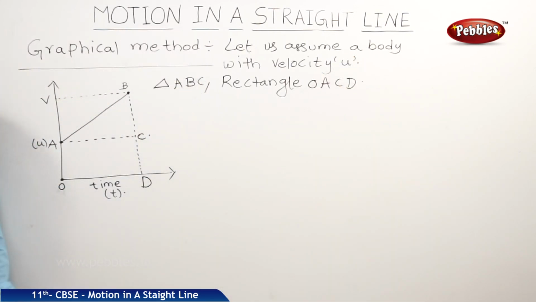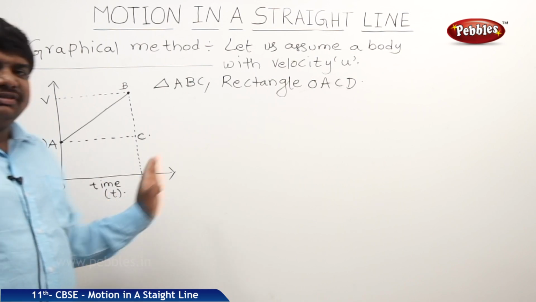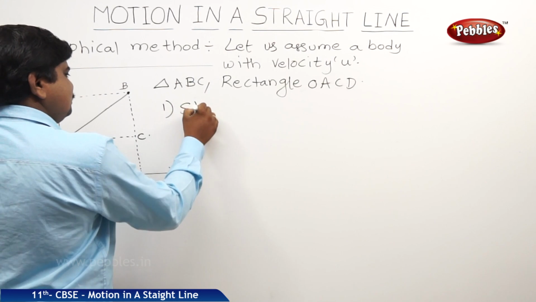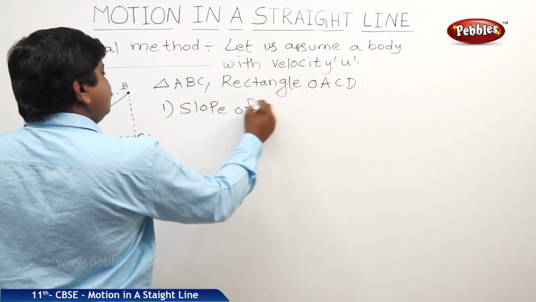Now we will find out the slope of the graph. The formula for the slope of the graph is tan theta. The first situation, slope of the graph.